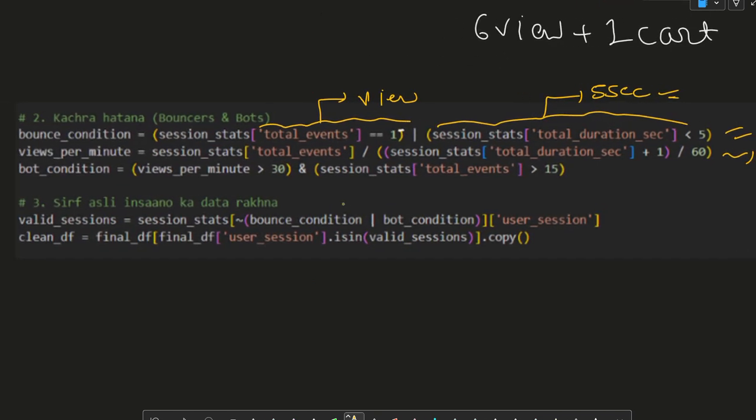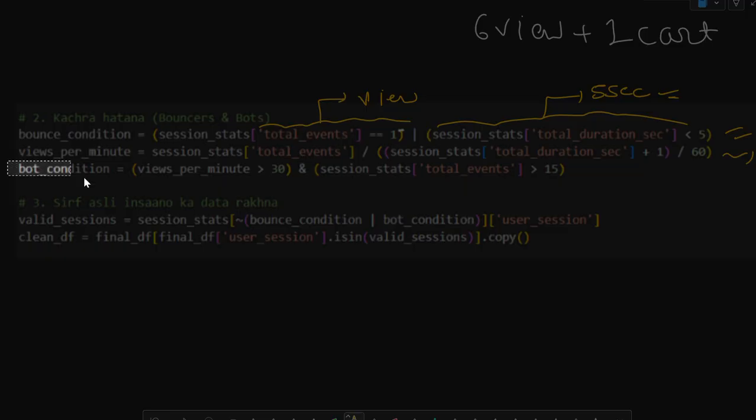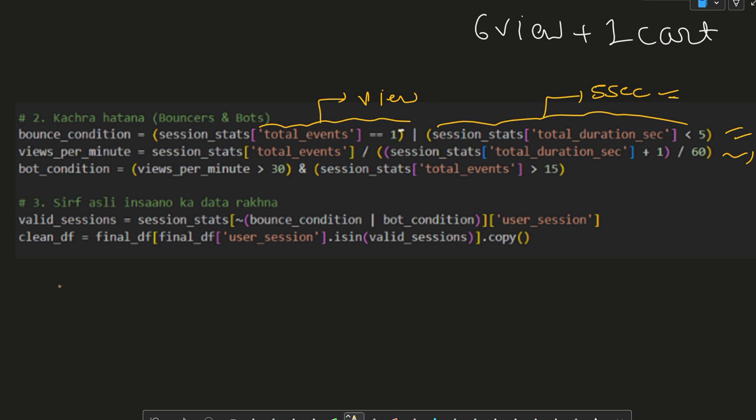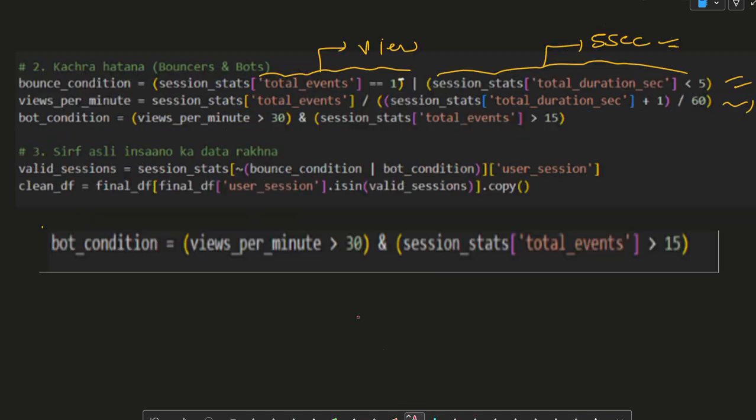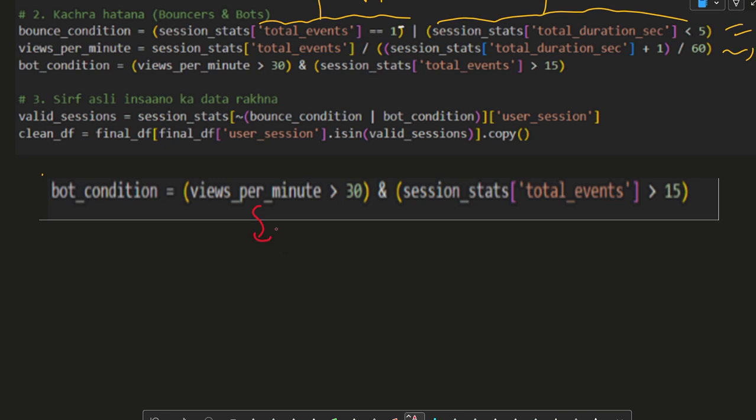Now, if you see the bot condition, views per minute is greater than 30. What does that mean? Suppose the views per minute is 40 views per 60 seconds.